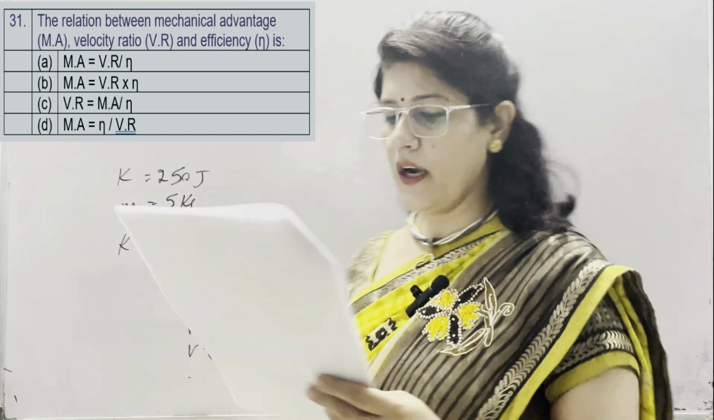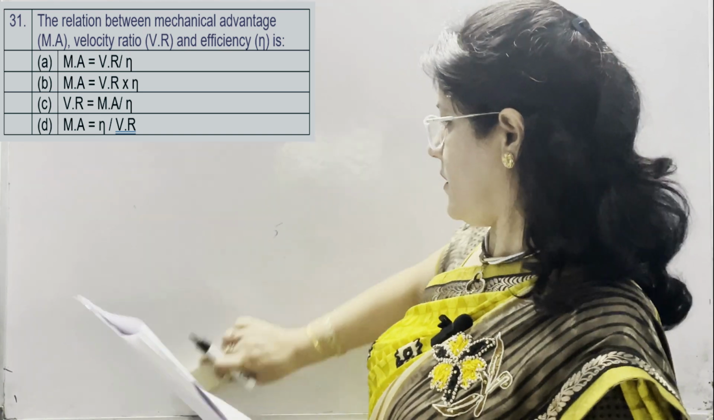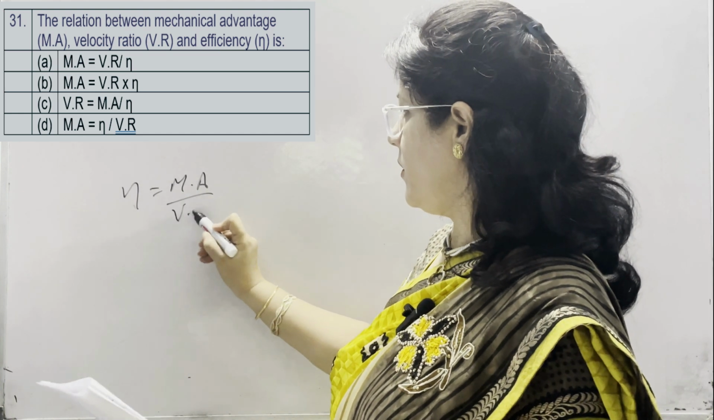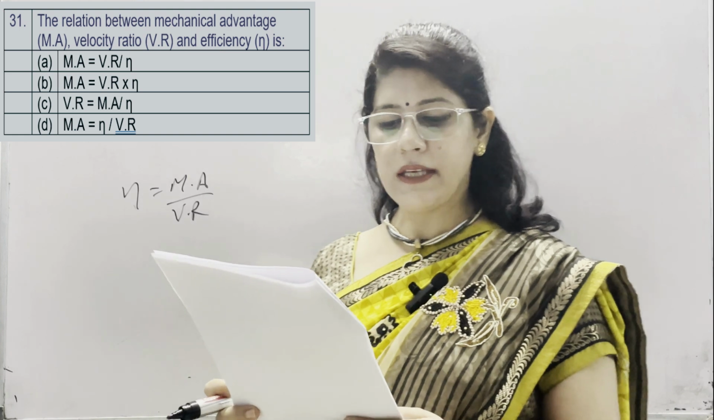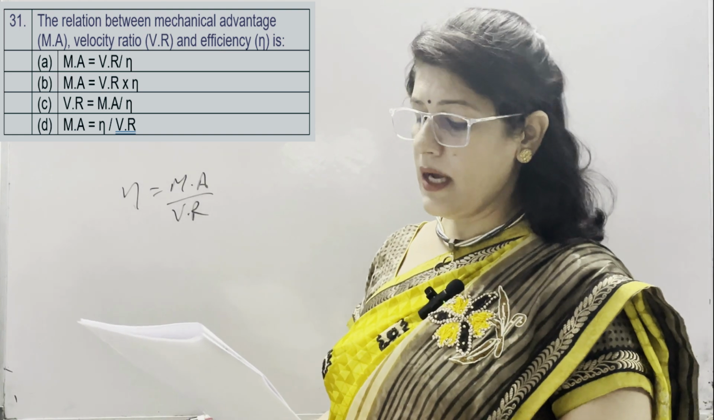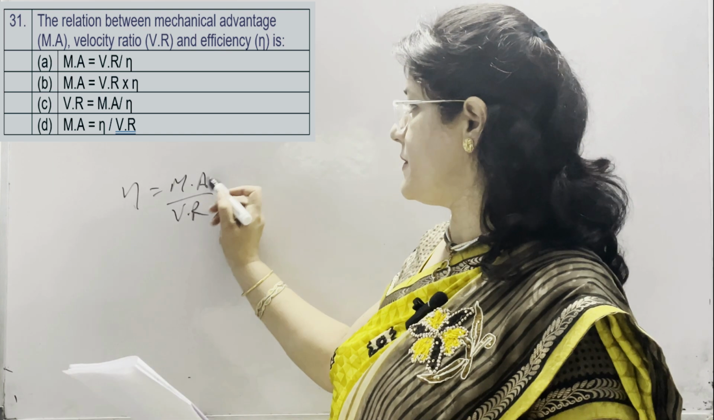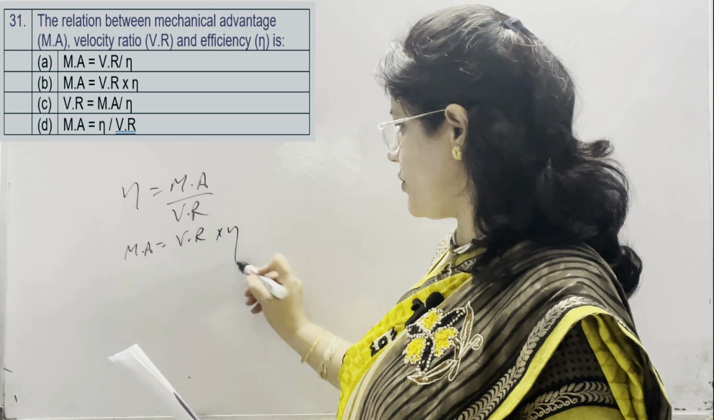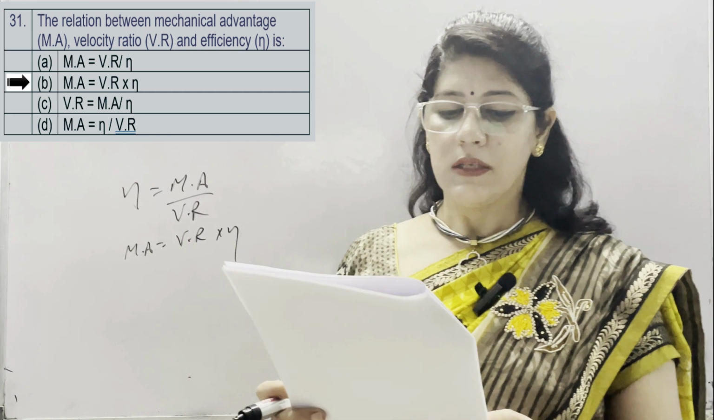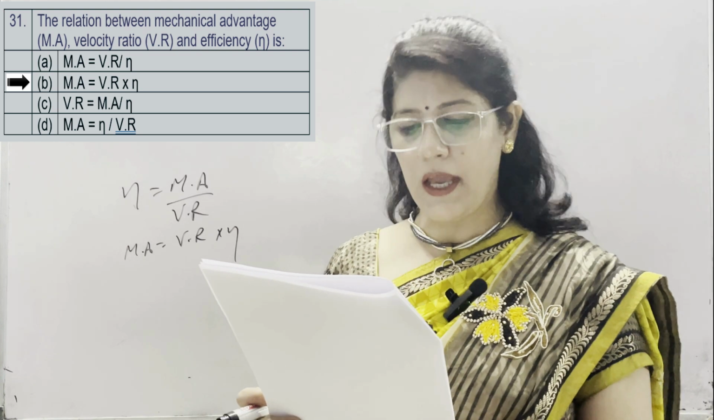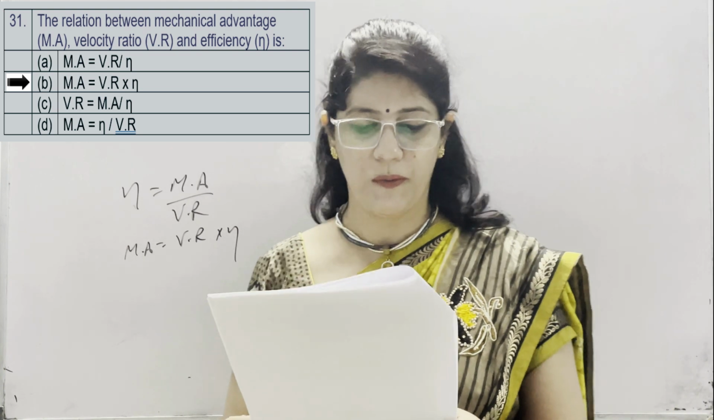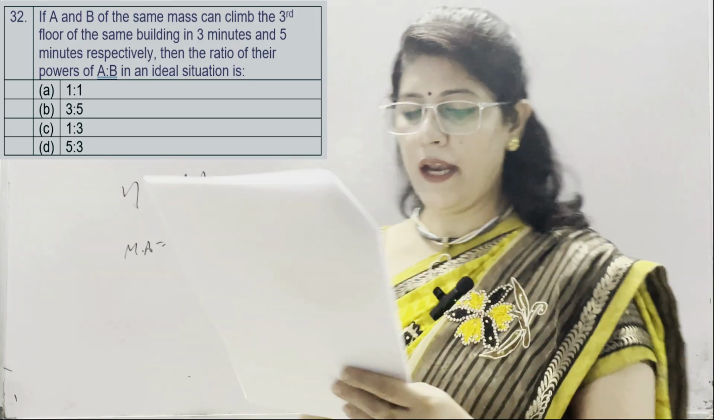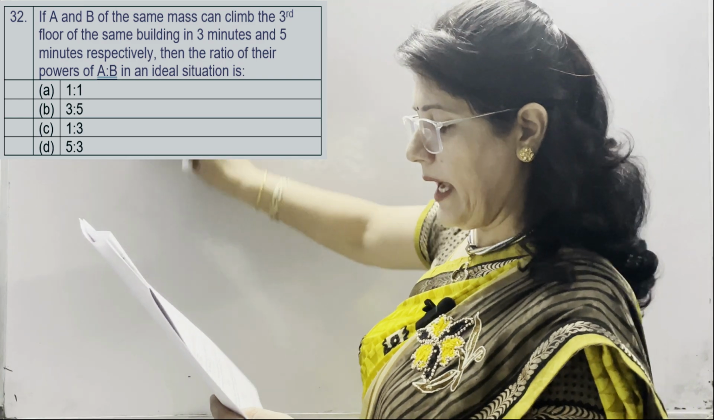The relation between mechanical advantage, velocity ratio and efficiency. We know that efficiency is equal to MA upon VR. Given options are A, MA is equal to VR upon efficiency, B, MA is equal to VR into efficiency, which is the correct option number B. C is VR is equal to MA upon efficiency, and MA is equal to efficiency upon VR is the fourth option. Correct is B.